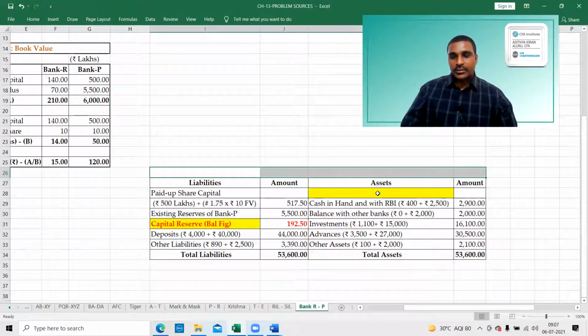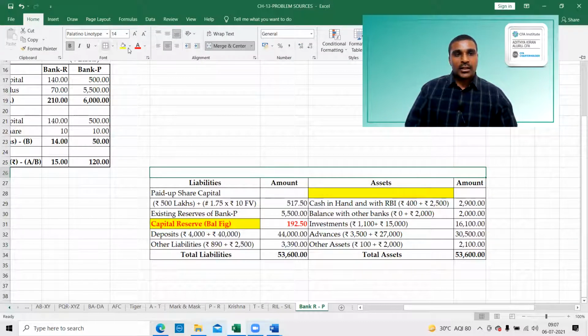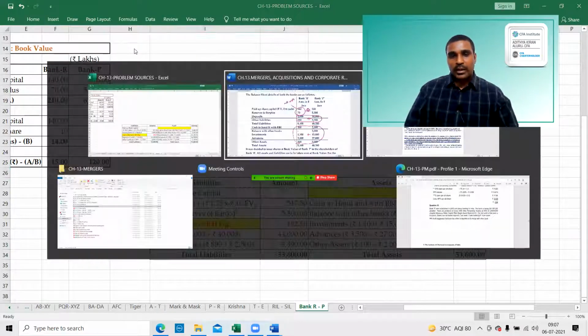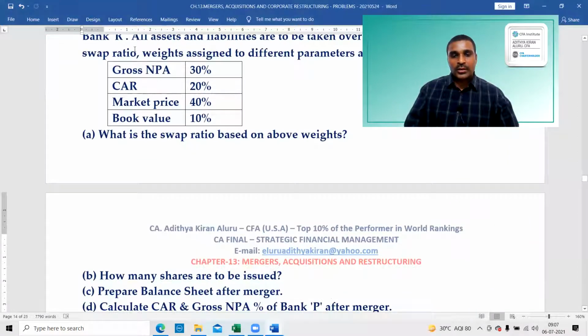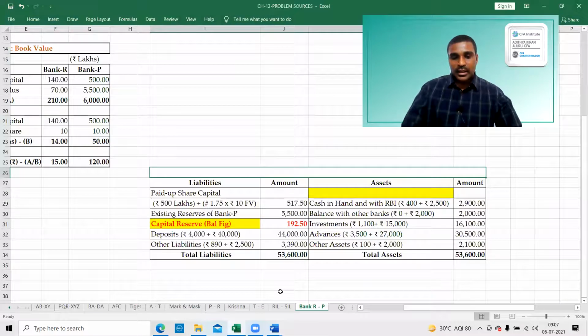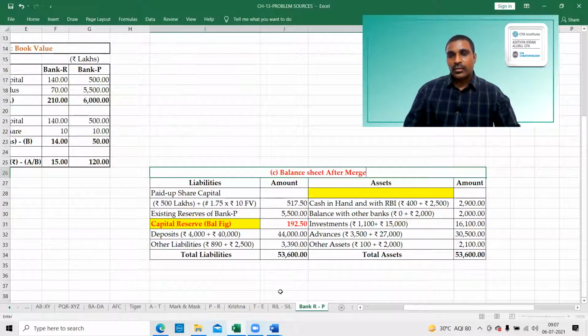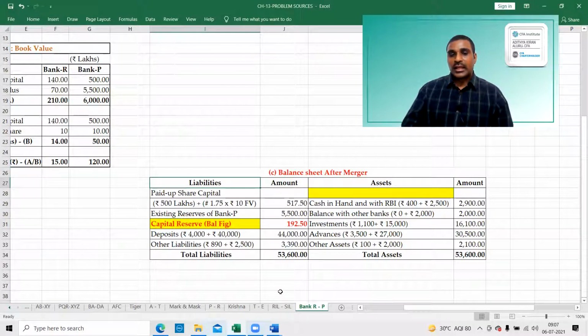You can write this point: balance sheet after merger. Balance sheet of what? Balance sheet of Bank P after merger. What is our question? Balance sheet of Bank P after merger. We should take point C. Balance sheet after merger, 53,600. This is the capital reserve.